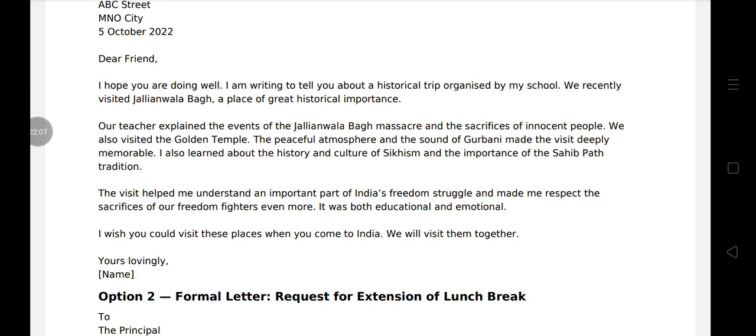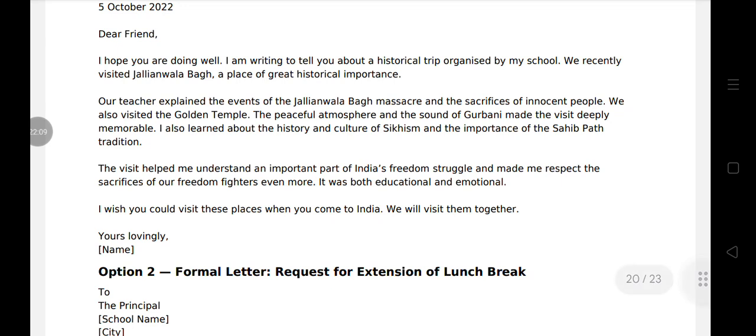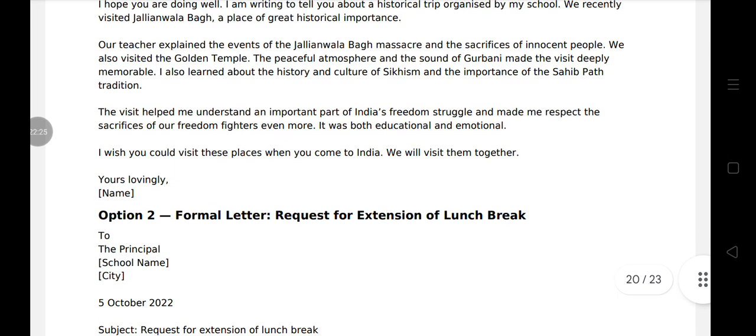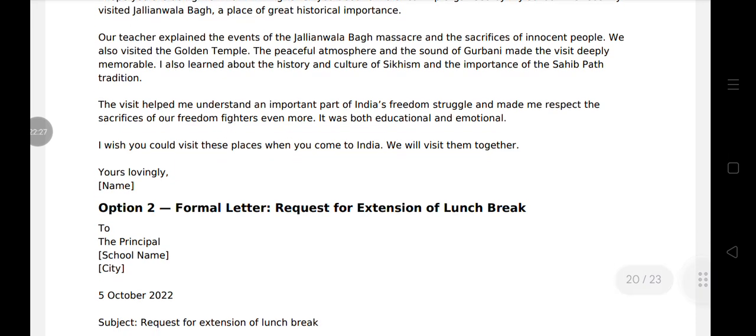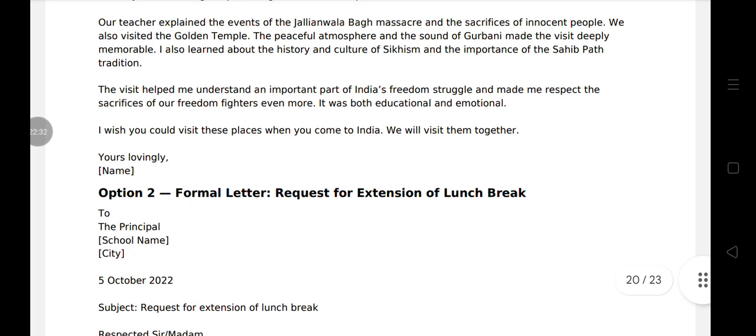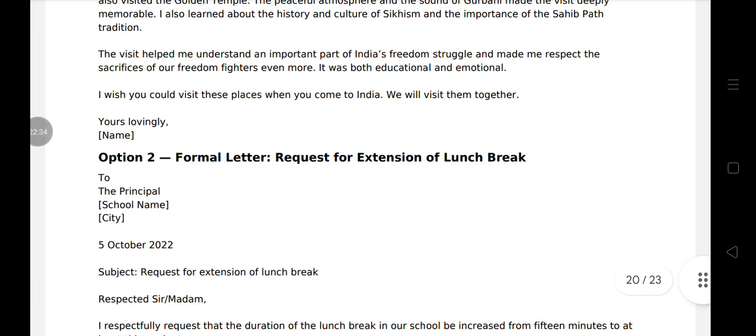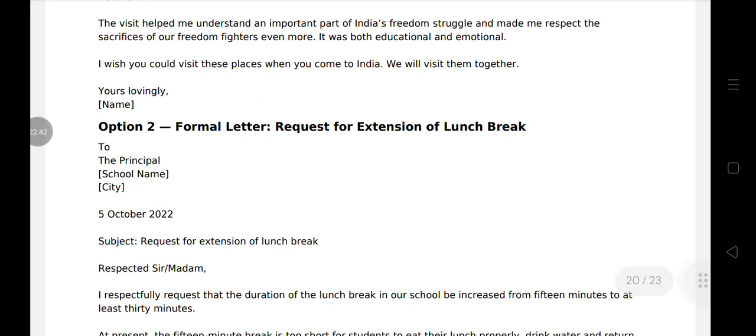We also visited the Golden Temple. The peaceful atmosphere and the sound of Gurbani made the visit deeply memorable. I also learned about the history and culture of Sikhism and the importance of the Sahib Panth tradition. The visit helped me understand an important part of India's freedom struggle and made me respect the sacrifice of our freedom fighters even more. It was both educational and emotional. I wish you could visit these places. When you come to India, we will visit them together. Yours lovingly, then write your name.